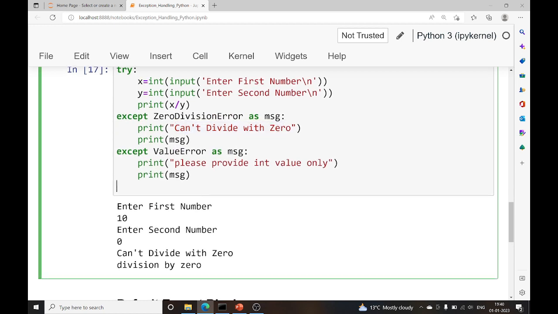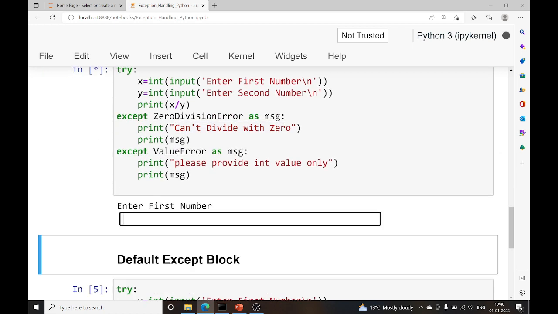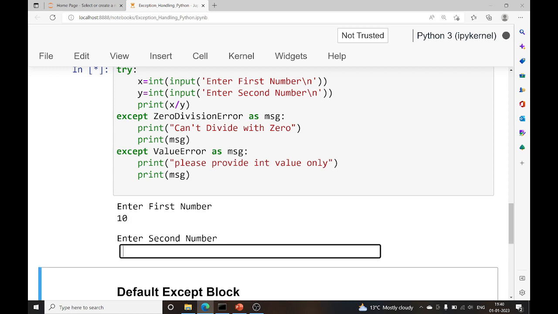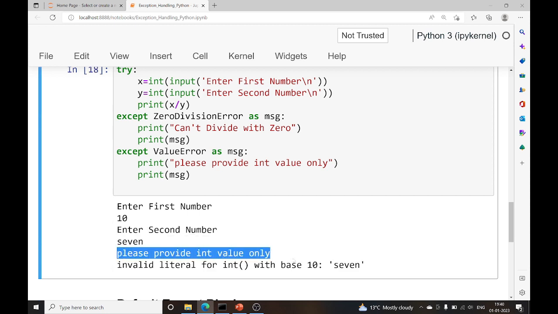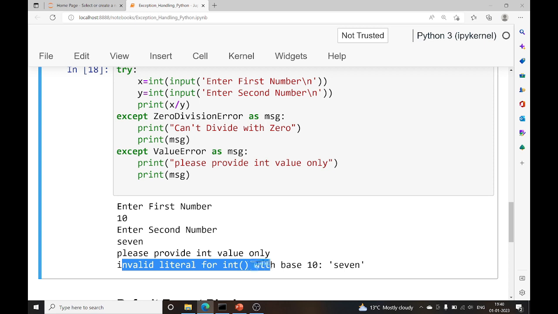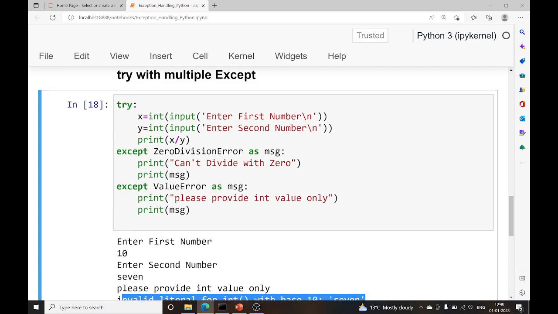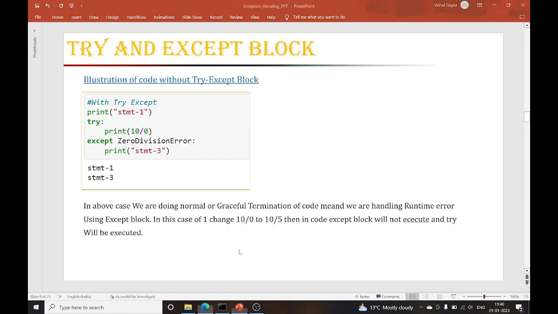Now let's take a second scenario. I'm putting the first number as 10 and then I'm giving the second number as a string value, 7. Now let's see what will happen. It says please provide int value, invalid literal for int with base 10. So it simply means there can be multiple except blocks with a single try. That depends on the situation and your requirement, what you want. Okay, let's come to the next scenario.